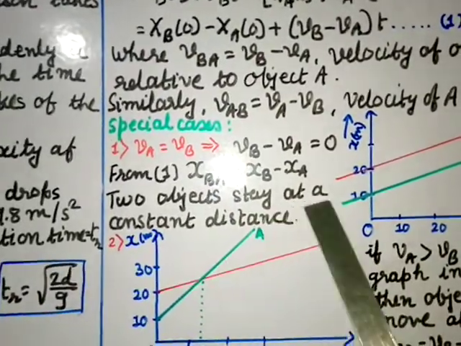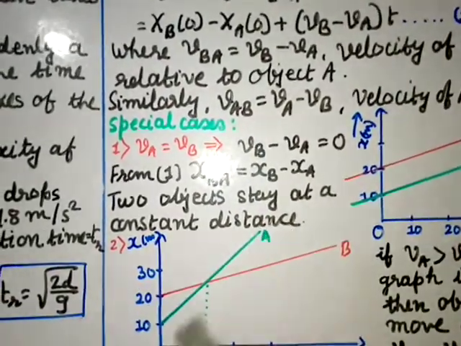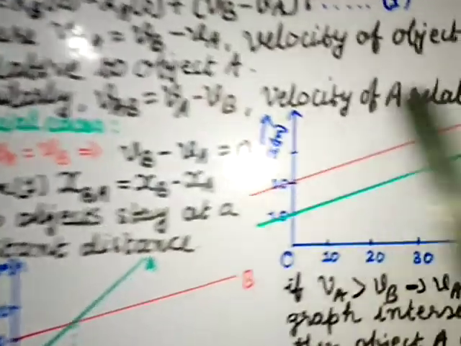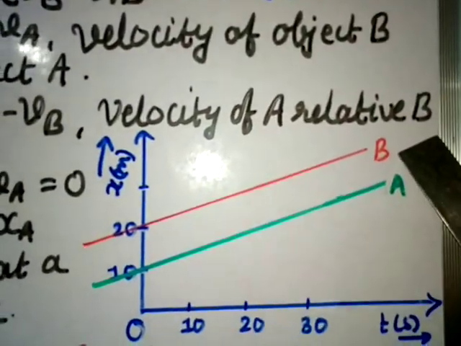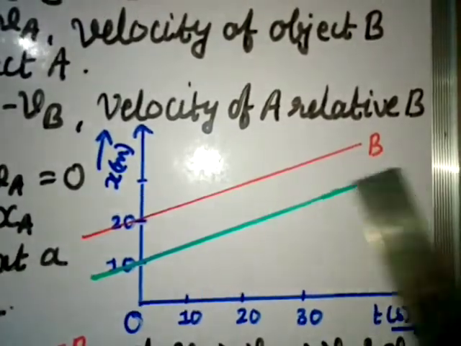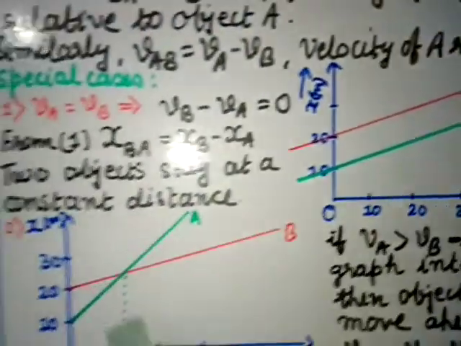So the two objects stay at a constant distance. The objects will remain at a constant distance. I have drawn the figure here. This is object A moving, this is the path of B, and you see they are parallel. So they remain at the constant distance.